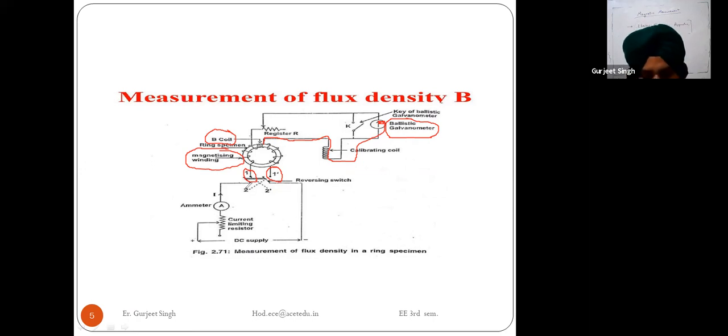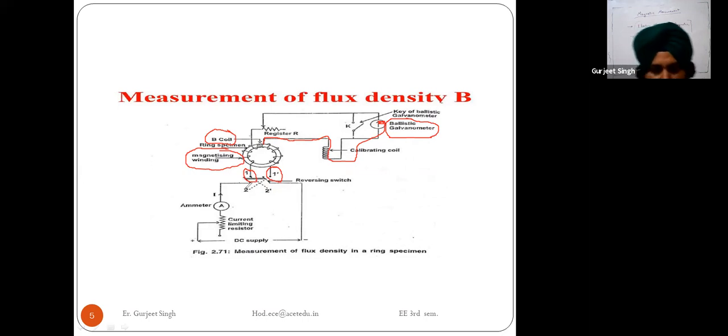It is also having a number of turns, and it is connected through a resistance and calibrating coil to a ballistic galvanometer.